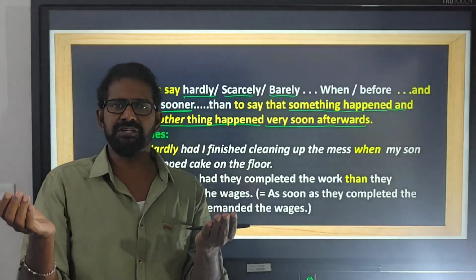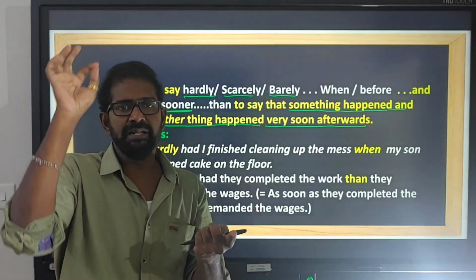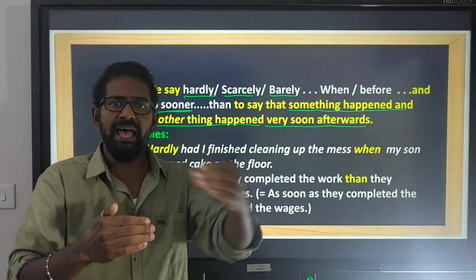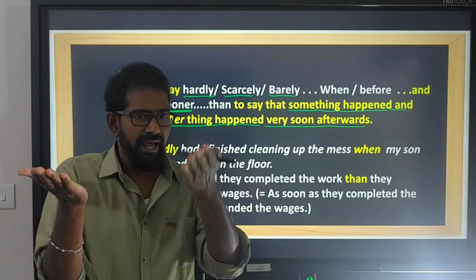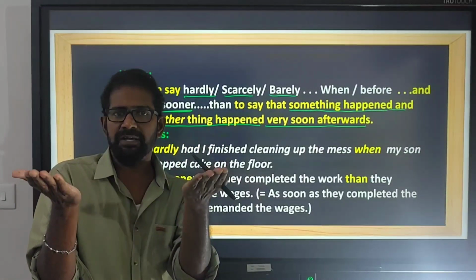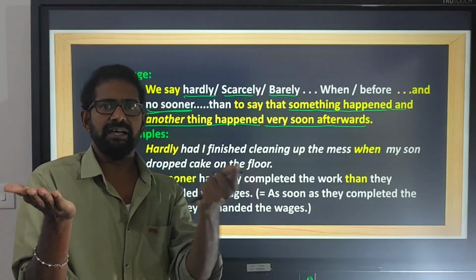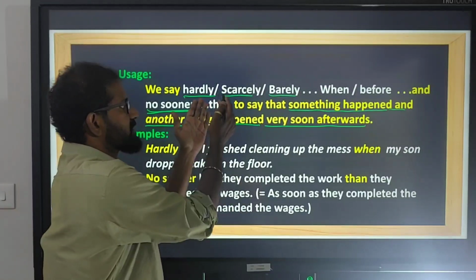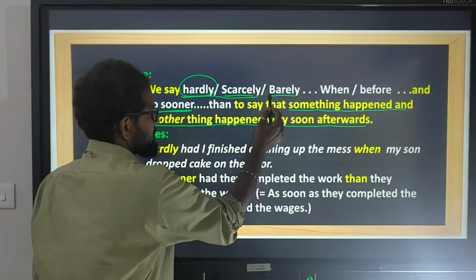When two actions are completed, one after the other, immediately, or as soon as one action is completed and another action is completed, and this second action is completed immediately after the first action, then we use these correlative conjunctions like hardly, scarcely, barely,